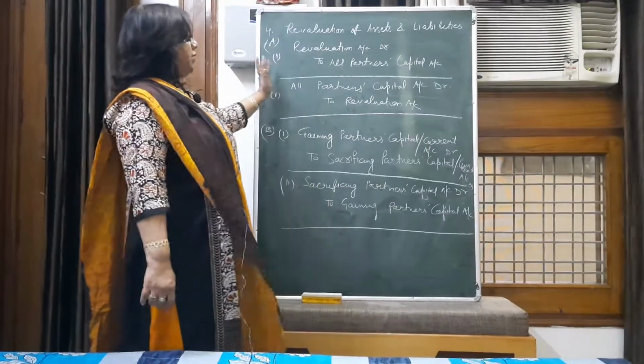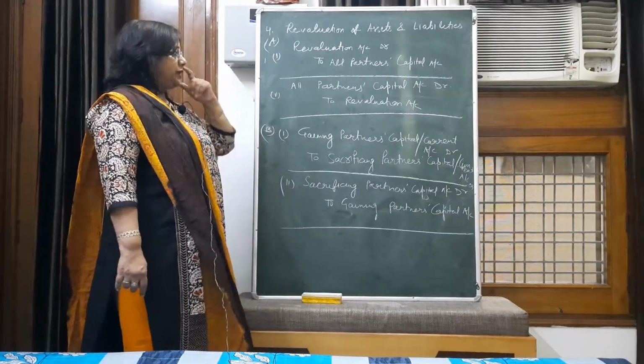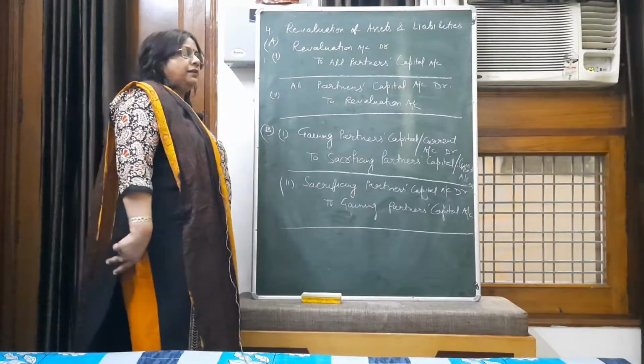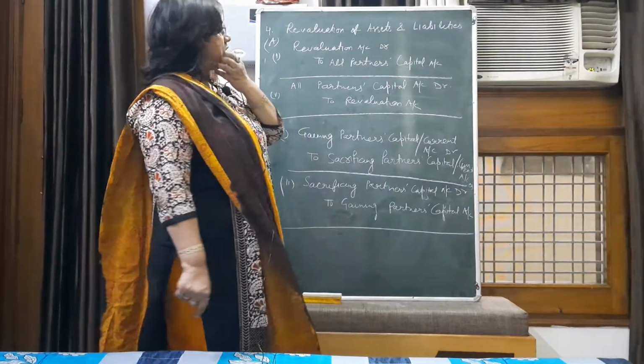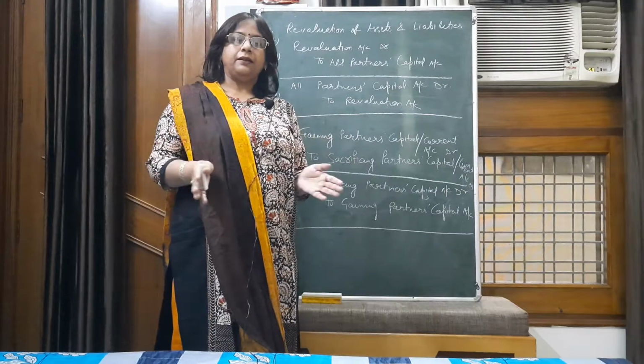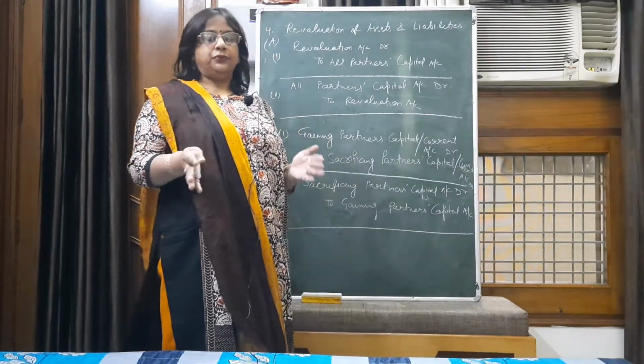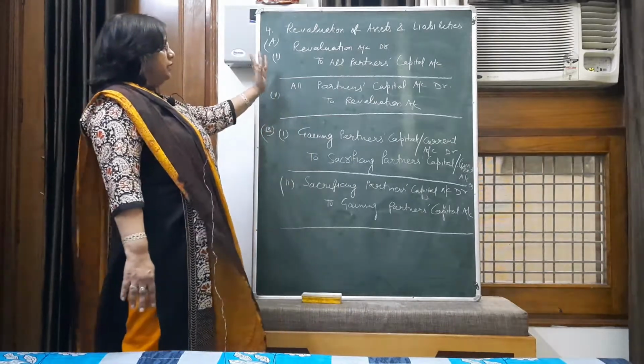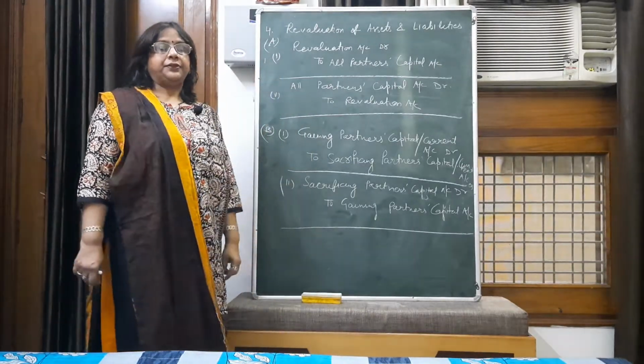So the first way is revaluation through revaluation account, and now in the new balance sheet assets and liabilities will appear at their new value or at their revised value. One thing more I want to explain,